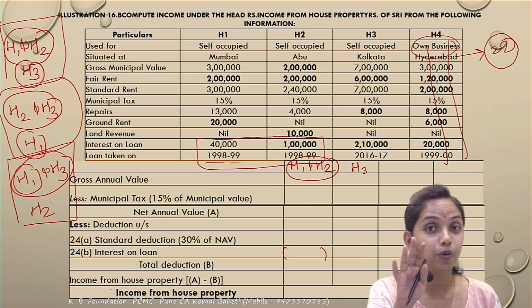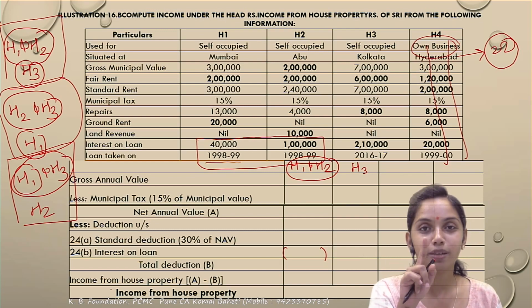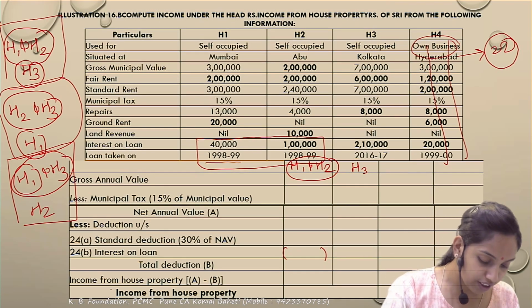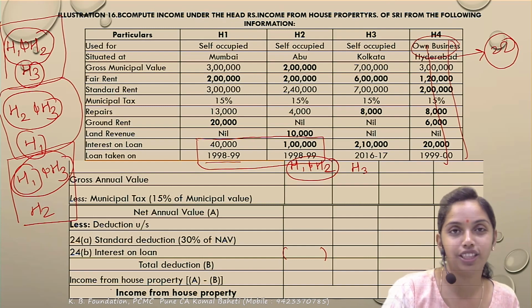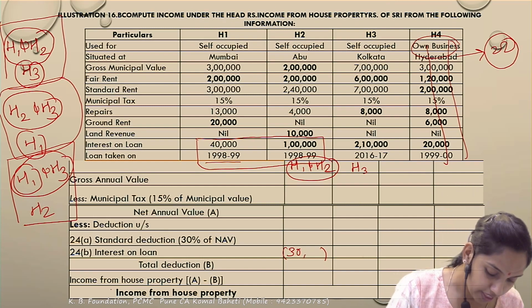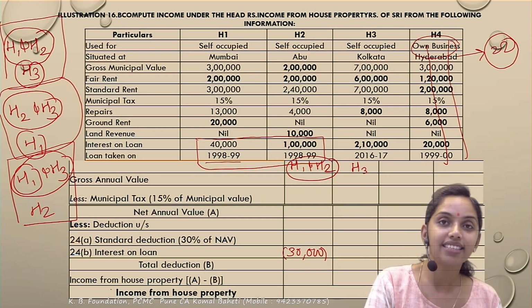Correct. If you don't satisfy the three conditions — what is the first condition in that? The loan should be after the 1st April 1999. So they are not satisfying the first condition itself. So the interest amount is 1,40,000, but the upper limit is only 30,000. So they will get a deduction of only 30,000. Have you clear?